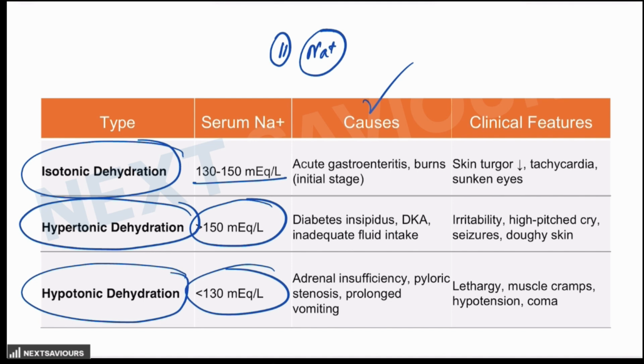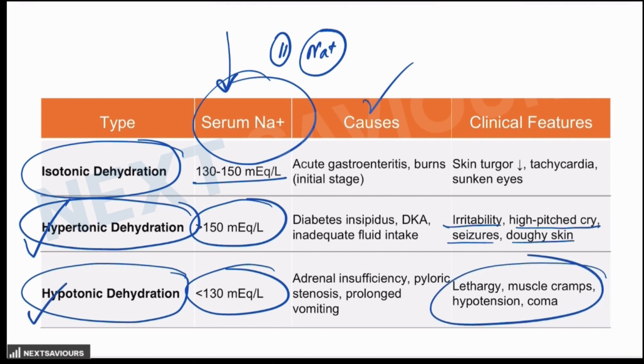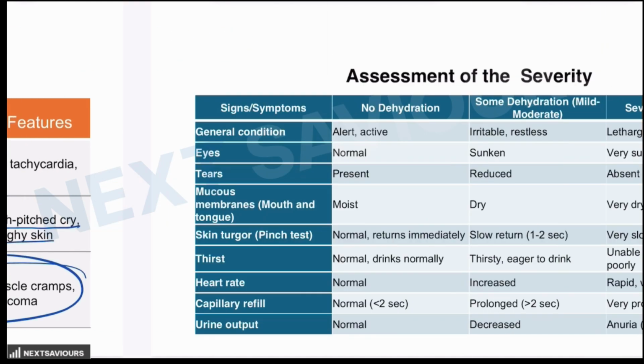But majority of the times, if the examiner wants you to mark the answer which is influenced by the serum sodium level, serum sodium levels will always be provided to you in the question. And these are the clinical features. Hypertonic dehydration leads to irritability, high pitched cry, seizures, doughy skin because of the neurological impact. While hypotonic dehydration results in cerebral edema, so lethargy, muscle cramps, hypotension, or even coma. So serum sodium levels are the second thing.